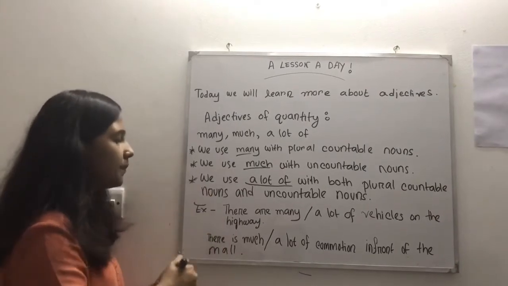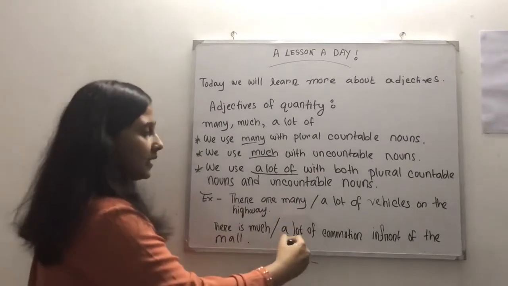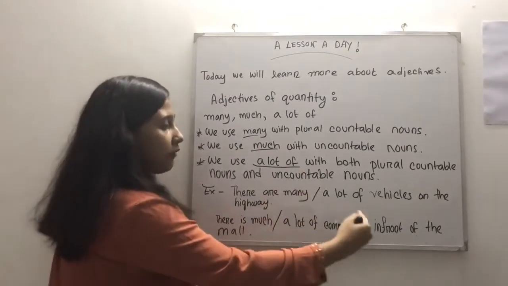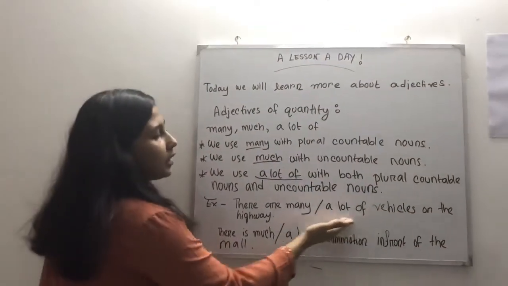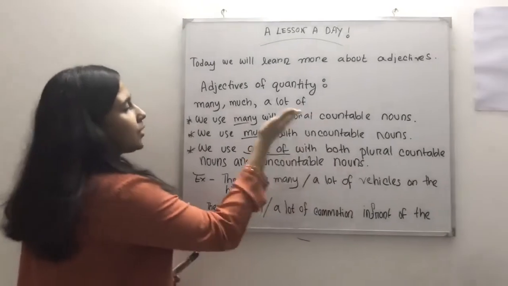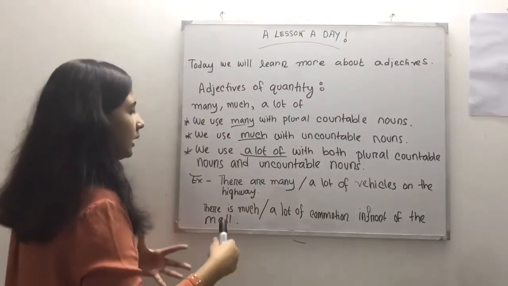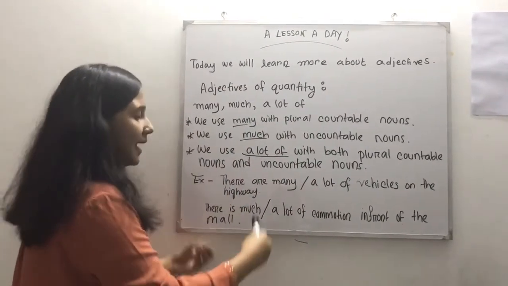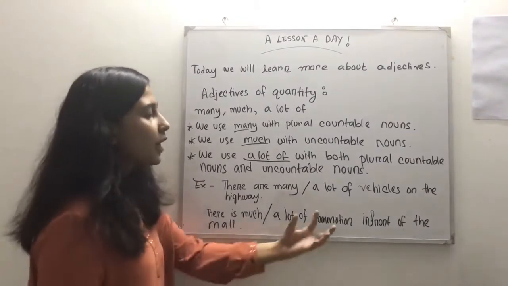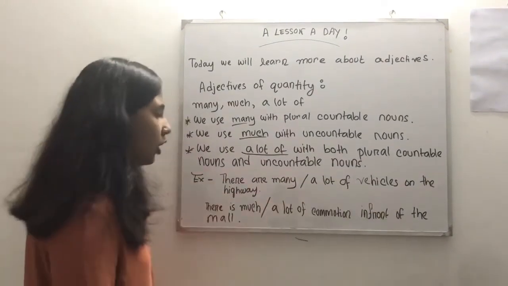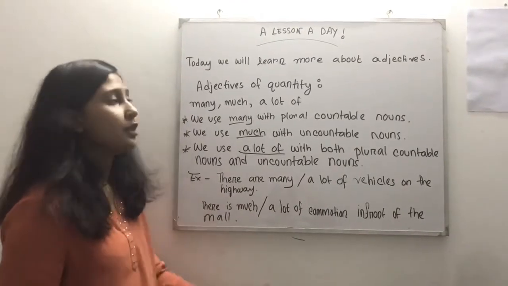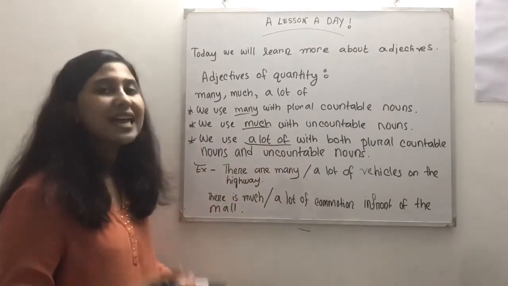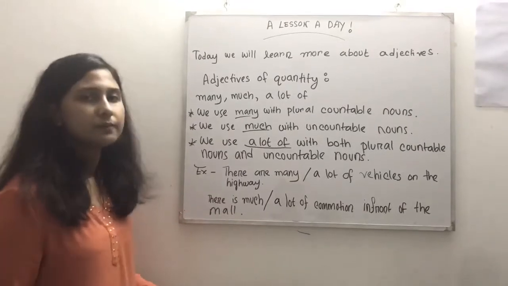For example, there are many / a lot of vehicles on the highway. Here you can see that a lot of is being used with many. There is much / a lot of commotion in front of the mall. It's also being used with much. So it means that it's used with plural countable nouns as well as uncountable nouns.